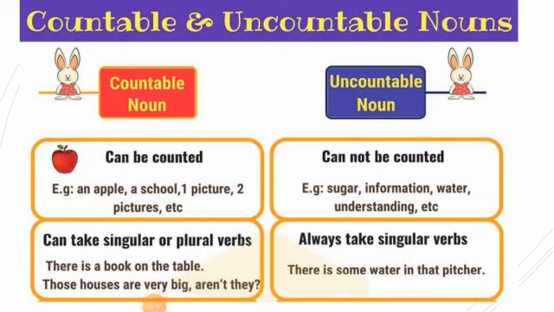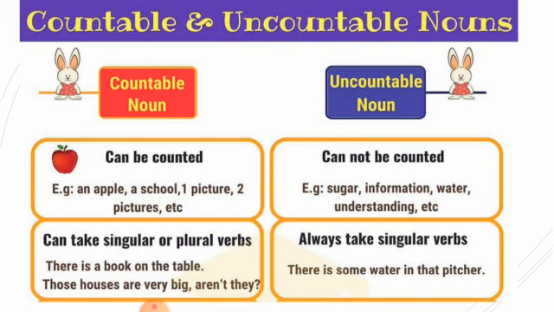Countable nouns, you can see I have used different colors so it will be easy for you to differentiate and understand them. Countable nouns can be counted. Example, an apple, a school, one picture, two pictures. They can be counted and they can be changed from singular to plural. For example, there is a book on the table. I can say there are books on the table.